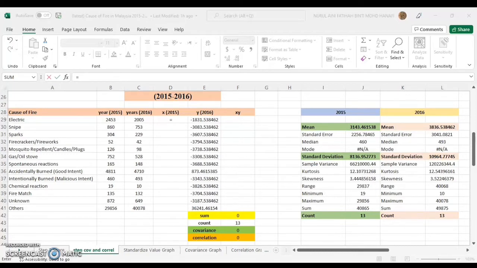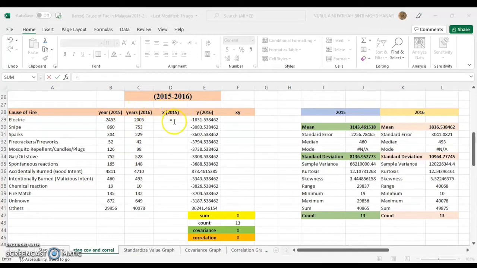For the covariance calculation, I have also used the formula to find the value. Firstly, you have to list down all the data from the first 2 years, which is the data of causes of fire in 2015 and 2016. We have used every 2 years of data to complete the calculation. As you can see, I have listed down all the data for the years 2015 and 2016.